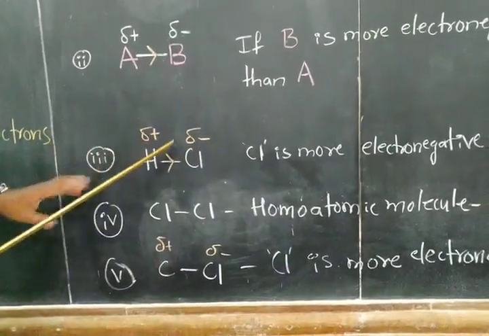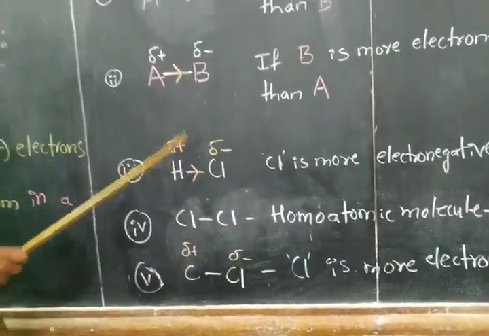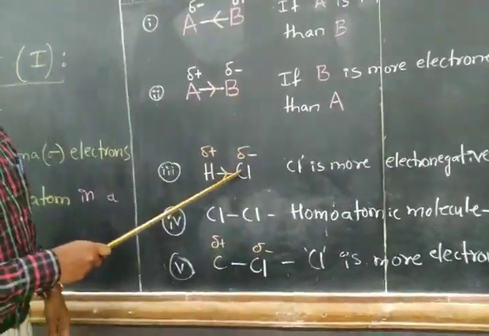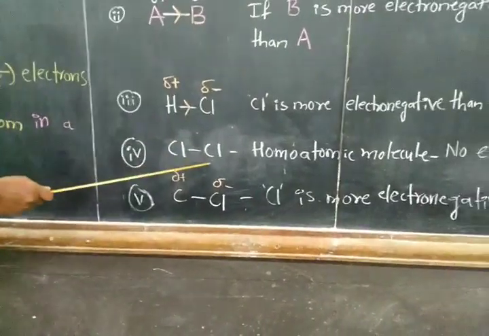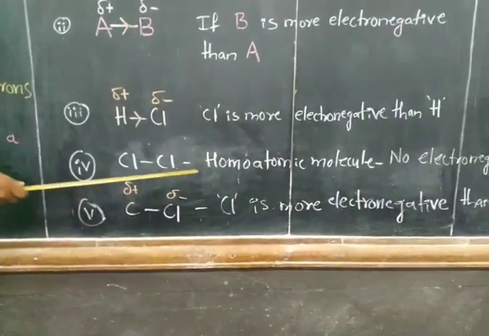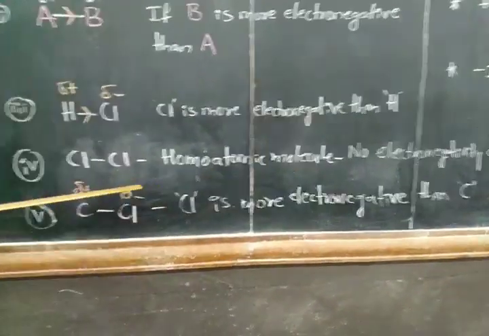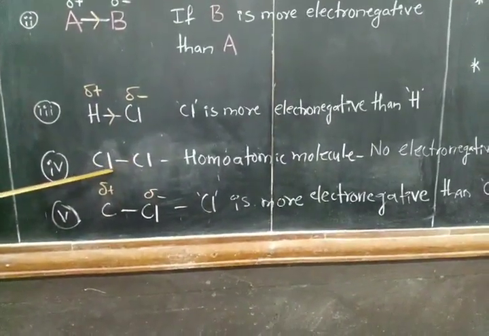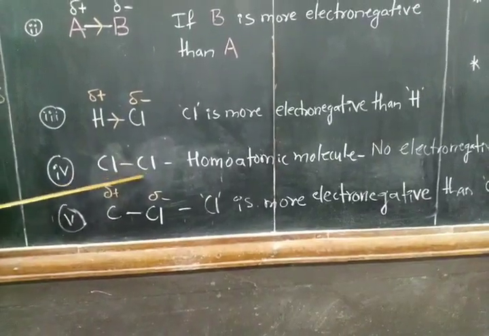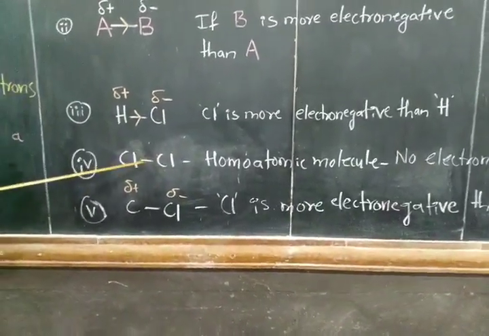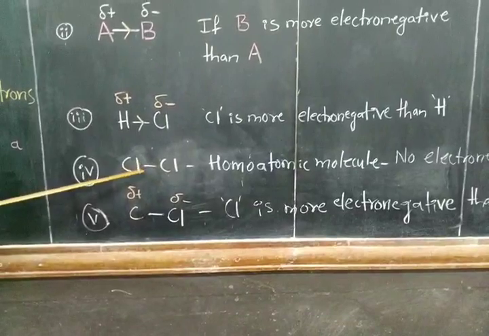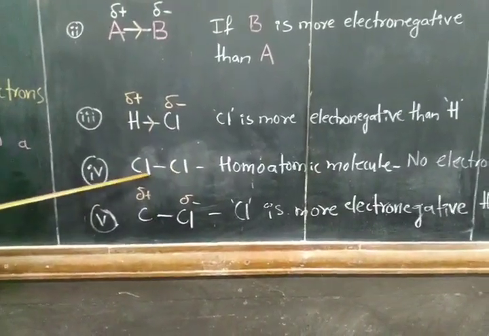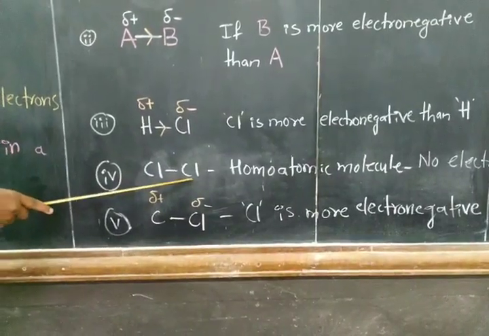The inductive effect comes into picture only if there is an electronegativity difference between the bonding atoms. Take for example the chlorine molecule, which is a homoatomic molecule. No doubt chlorine is electronegative, but there is no electronegativity difference in the chlorine molecule. Hence the bonding electrons are shared equally between the chlorine atoms, hence there is no charge separation here.